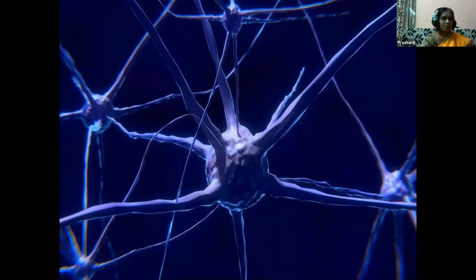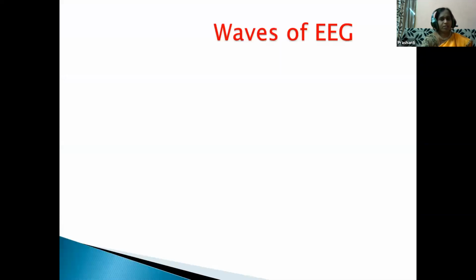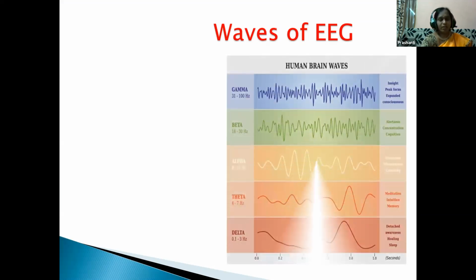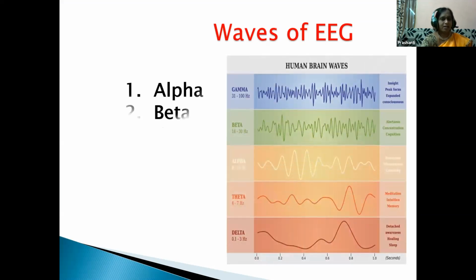Several neurons are present in the brain. These generate electrical impulses and they fluctuate rhythmically in a specific manner. So these readings of the brain are taken in EEG. Then what are the types of waves? We have learned the waves of ECG, children. Now we are looking at the waves of EEG. There are different types of waves in the EEG: alpha wave, beta wave, theta wave, and delta wave.